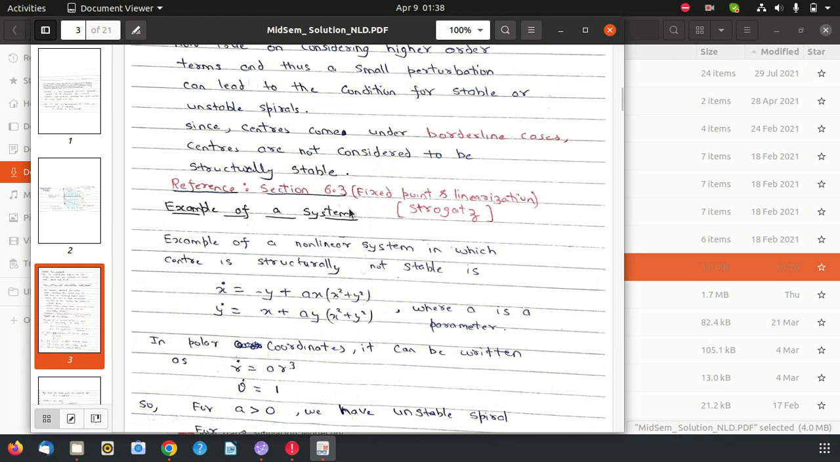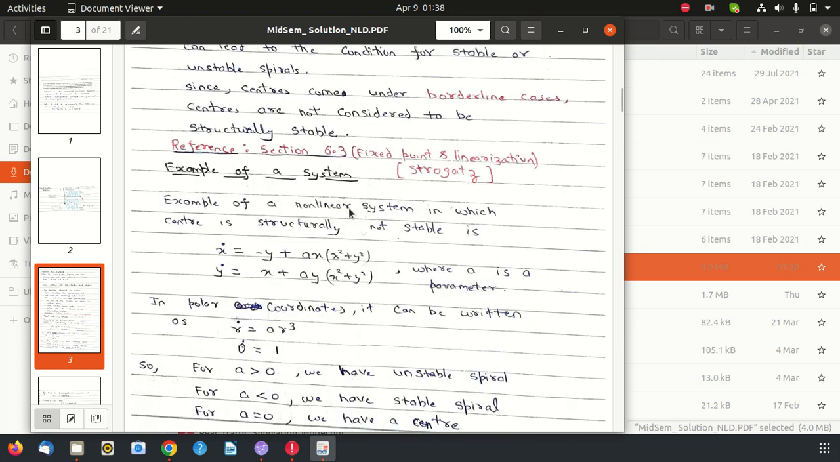The third part is to give an example of a system. The question should have specified that you have to give an example of a two-dimensional nonlinear system, not a linear system, not a one-dimensional system. Many of you have given an example of a linear system, but I have considered that also. I have given 2 marks if you have given any correct example.